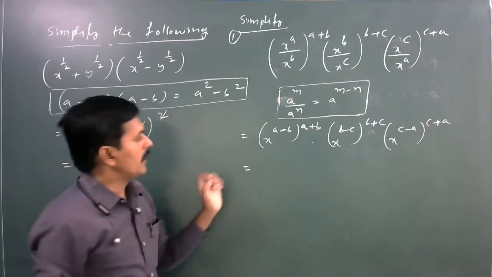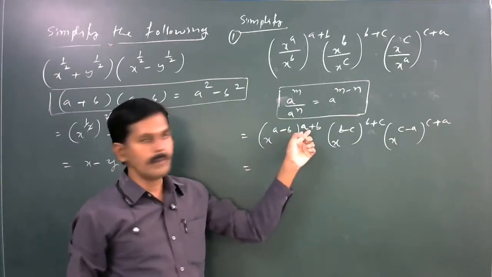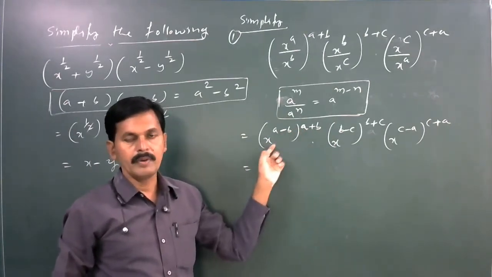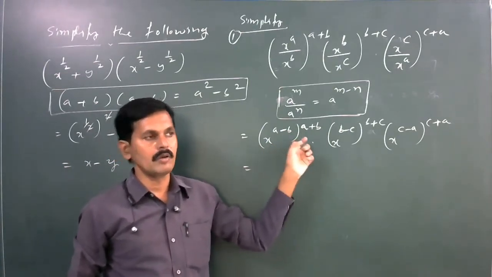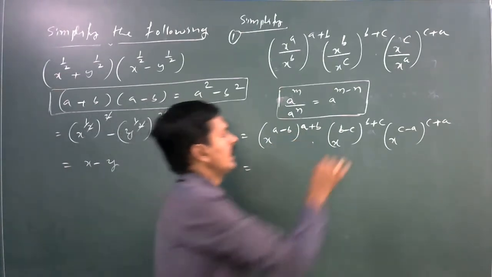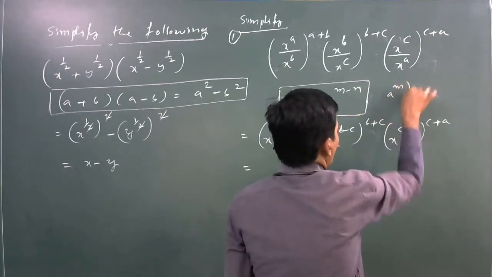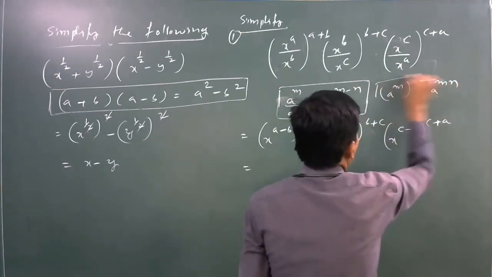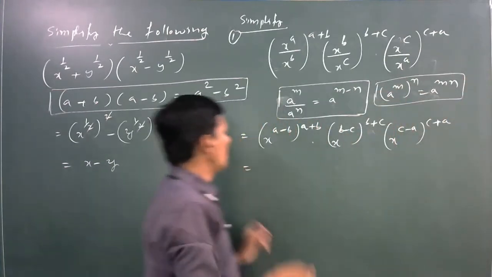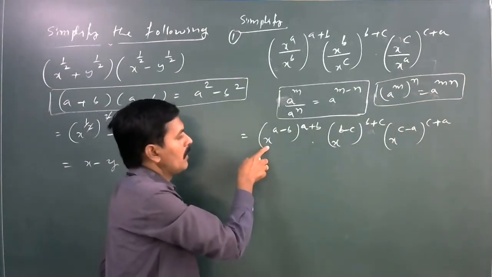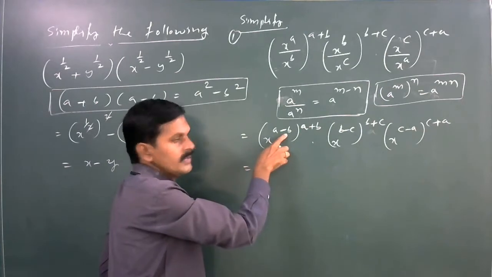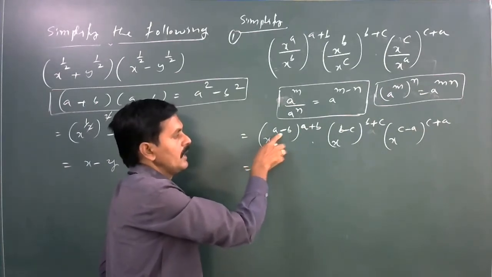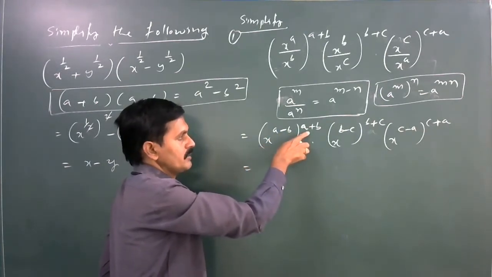Next, again applying a power m whole power n. a power m whole power n is a to the power of m into n. Applying this law, in the place of m is a minus b and in the place of n is a plus b.